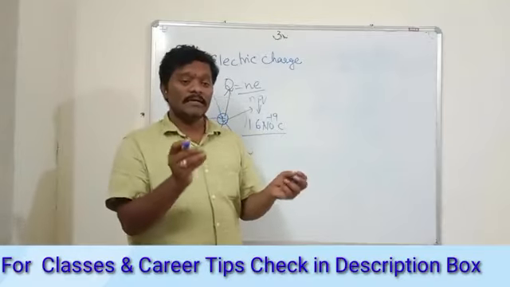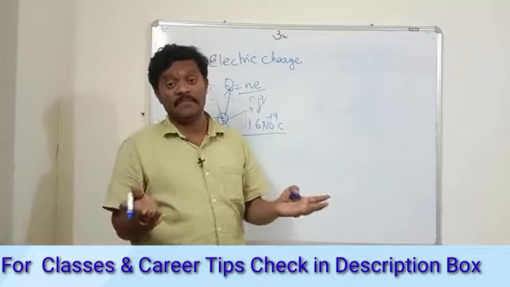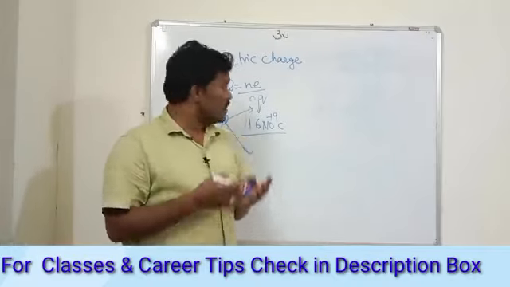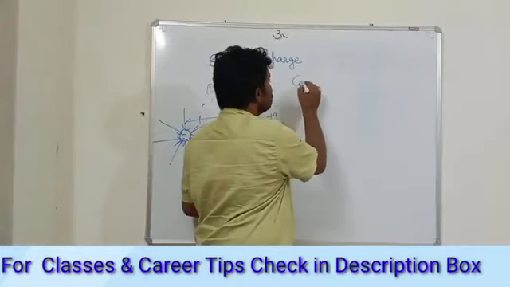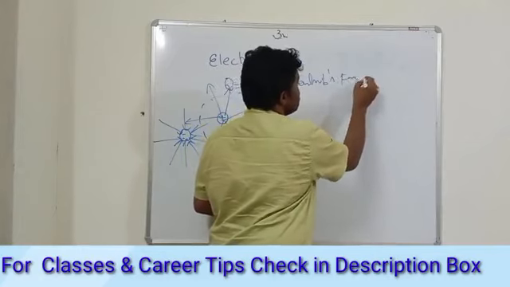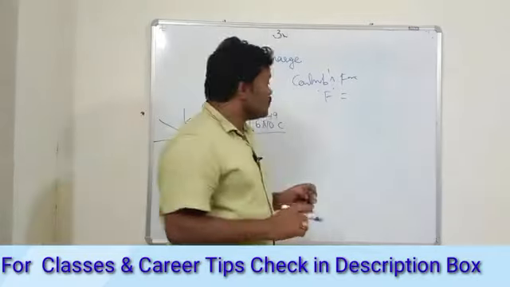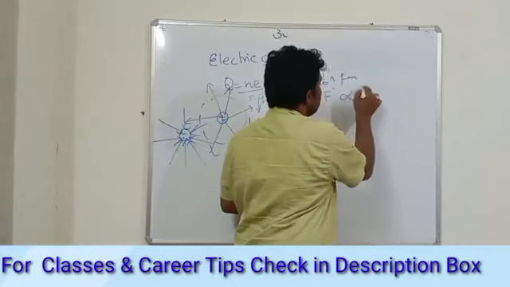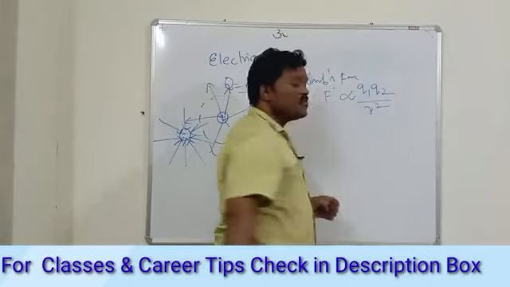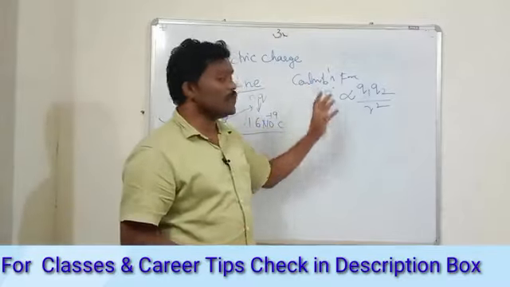Obviously there is some force of attraction or repulsion between them. That force is explained by Coulomb's force: F is proportional to the product of their charges and inversely proportional to the square of the distance between them. This is called Coulomb's law.